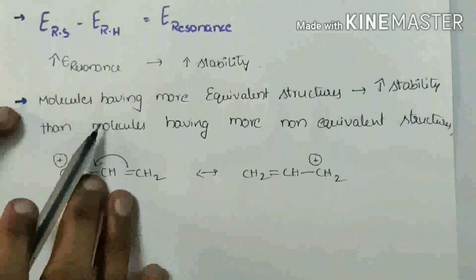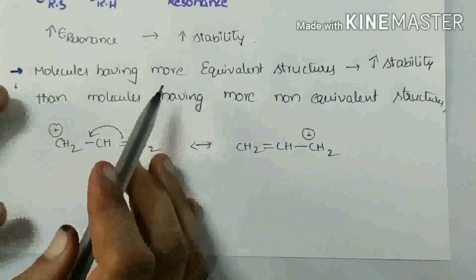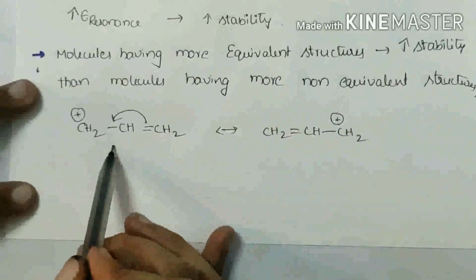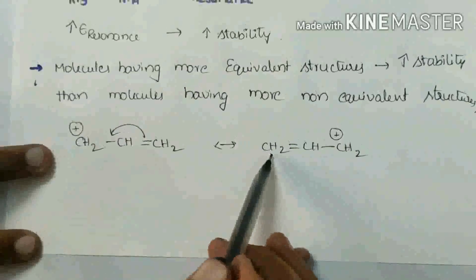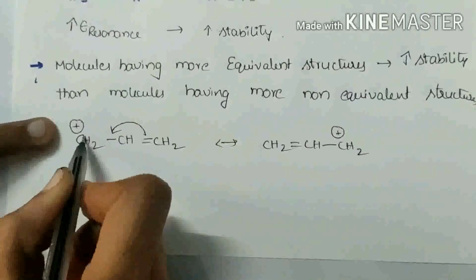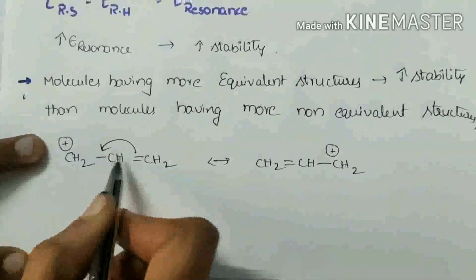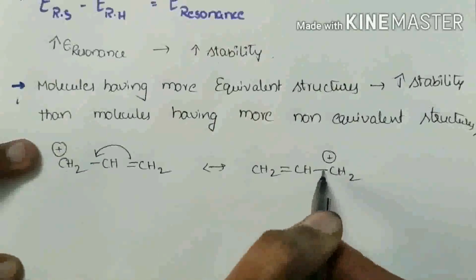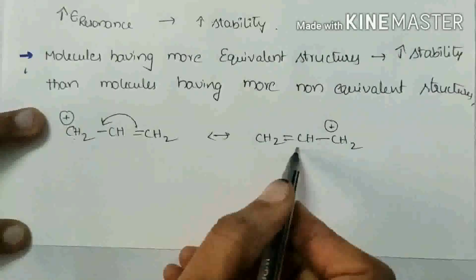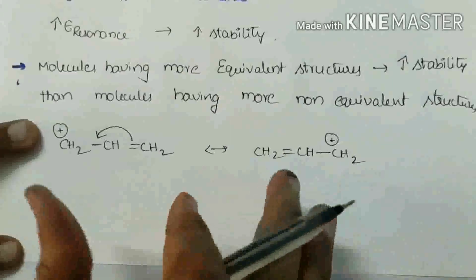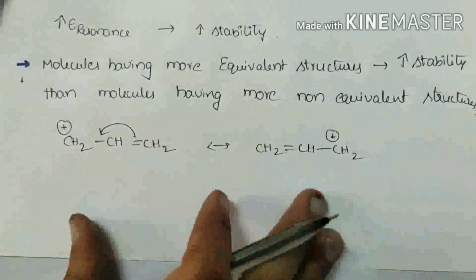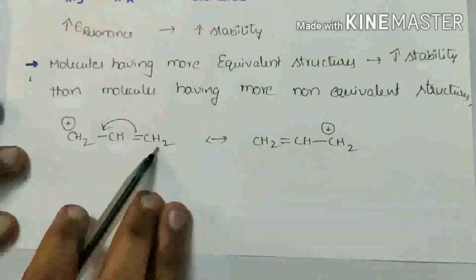And next point: the molecules having more equivalent structures will have more stability. That means these are the equivalent structures. Here this last atom has a positive charge, single bond and double bond. Here also positive charge, single bond and double bond. These two are equivalent structures. These are more stable structures when compared to molecules having non-equivalent structures.